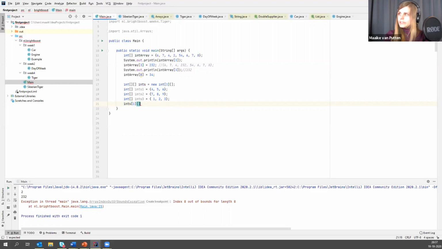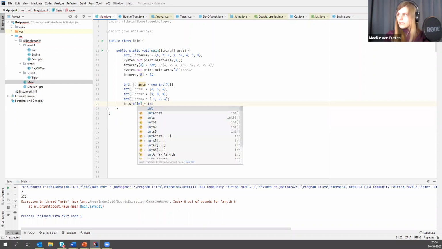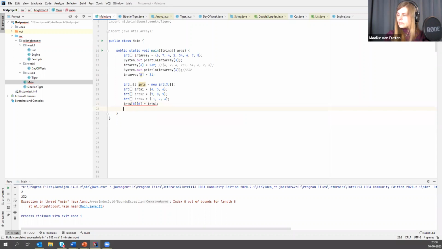So here first, just kidding, we start at 0 clearly. So I'm going to say ints 0, let's say it's ints 1. What's wrong with this? Oh yes, because now it's fine. So it's an array in arrays. If you do it the other way around, you just want to put one int in there. So if I would say this, this is not possible, I guess, but it thinks it's possible.